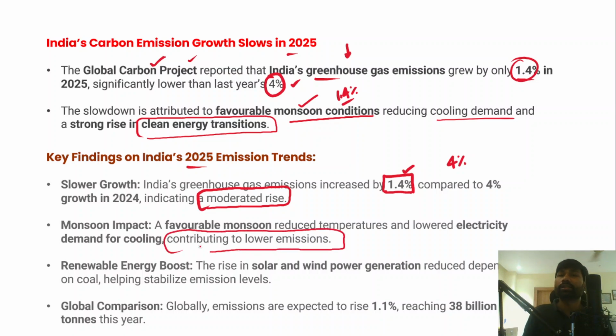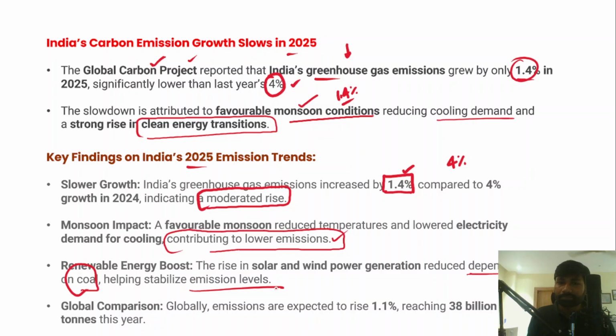Now in India, thermal power still dominates as the major energy generating source. Thermal energy uses coal as a raw material. Now coal is a fossil fuel, and if we burn coal to generate electricity, it emits large amounts of greenhouse gases. However, reduced energy demand has led to lower emissions from the thermal power plants as well. And apart from that, the government has been investing a lot in wind energy and solar energy generation. So that has helped us reduce our dependence on coal and helped stabilize the emission levels as well.